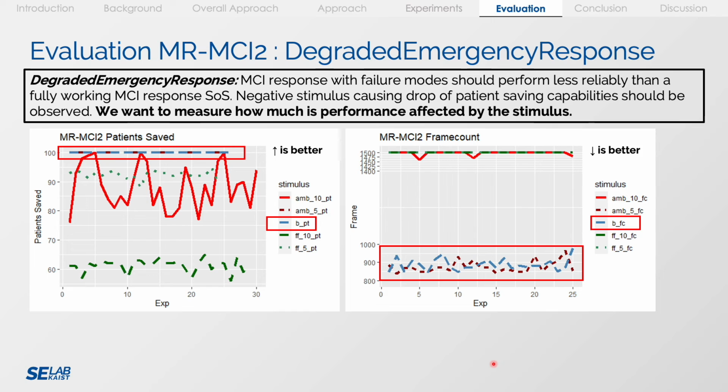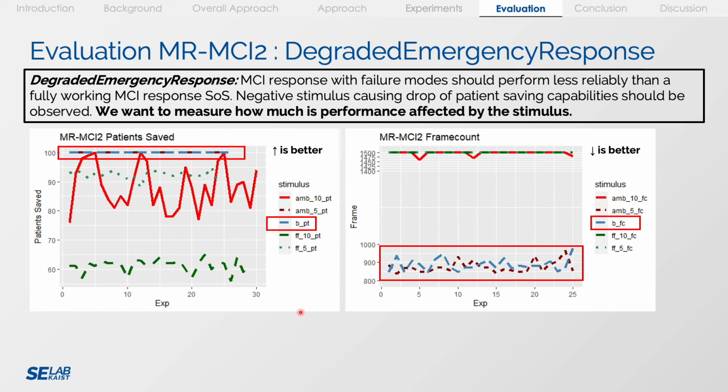So, when we decrease the speed of the ambulance constituent systems by 5, referred to by this part here, the results were more or less the same. When we decrease the speed of the firefighters by 5, we see an increased drop of performance where not all patients were saved.